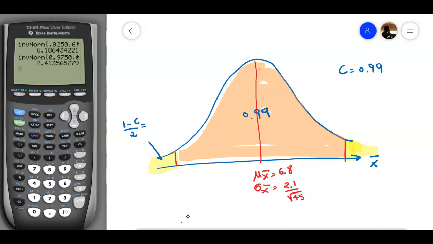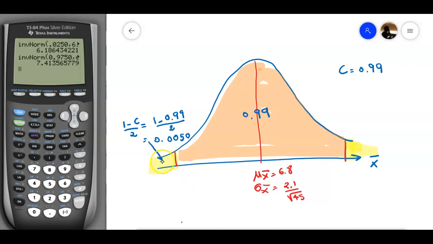This is going to be 1 minus 0.99 divided by 2, and finally this is equal to 0.0050. So this is the area that we have.